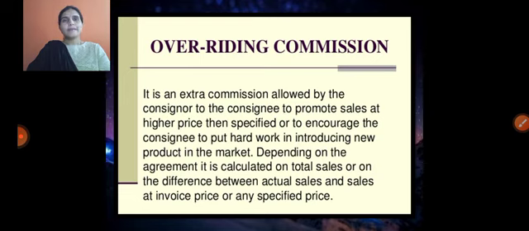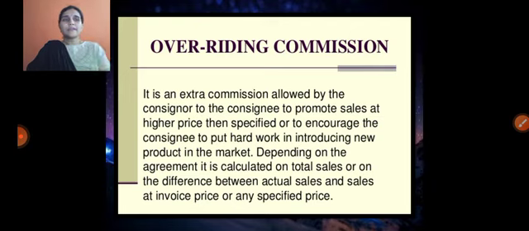Let's say, for example, in the consignment process the consignor sends the goods at the rate of 100, but they sold the goods at the rate of 300 rupees. So ultimately, for promoting the goods at higher prices, they may get extra commission on the extra efforts made. That type of commission we can denote as overriding commission.